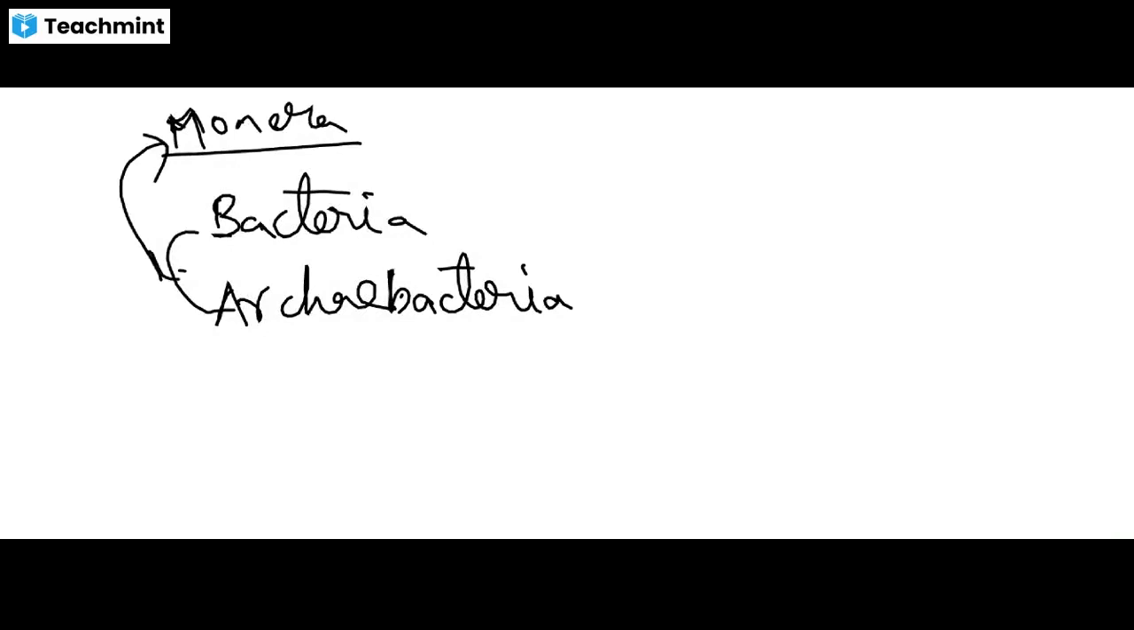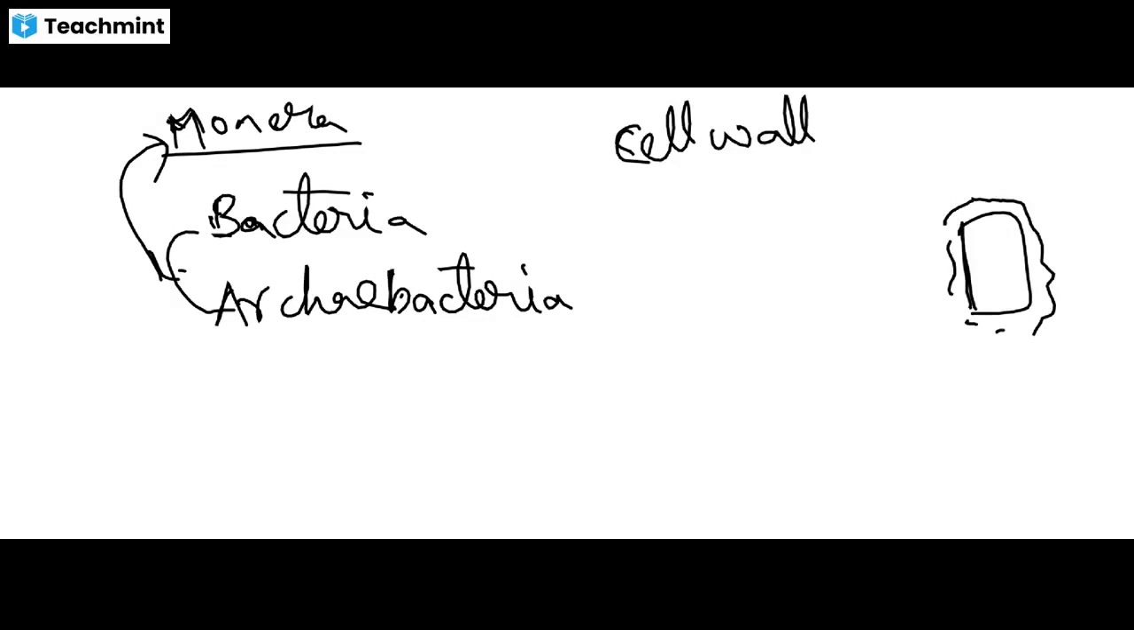So when coming to the cell wall, is it present or absent in Monera kingdom organisms? Mainly the bacteria and archaebacteria, all these are prokaryotes. Is the cell wall present or absent? The cell wall is present. Their body is covered by the cell wall. Here there is a plasma membrane, and it is covered up by the cell wall. The cell wall is present, and this cell wall is made up of non-cellulose material. That is, it is made up of polysaccharide.